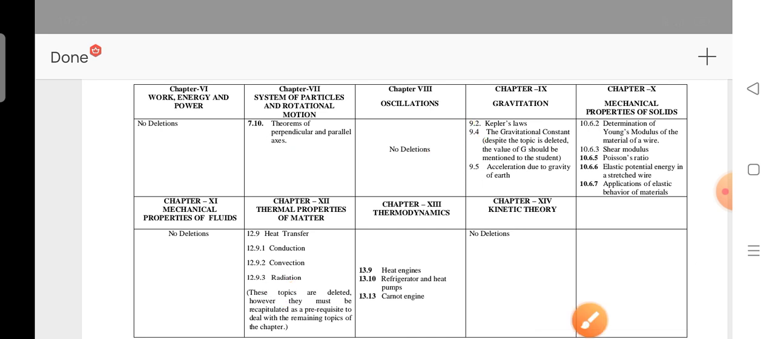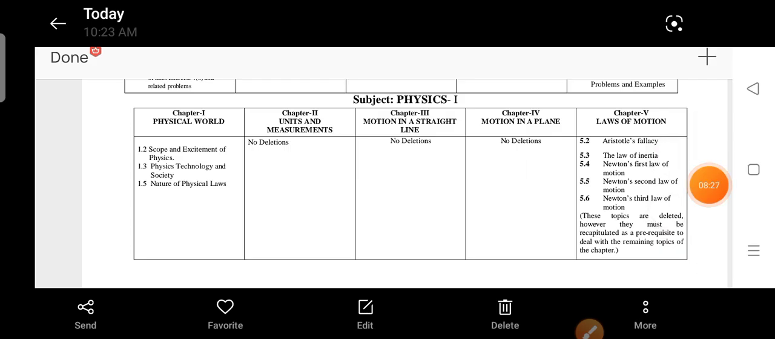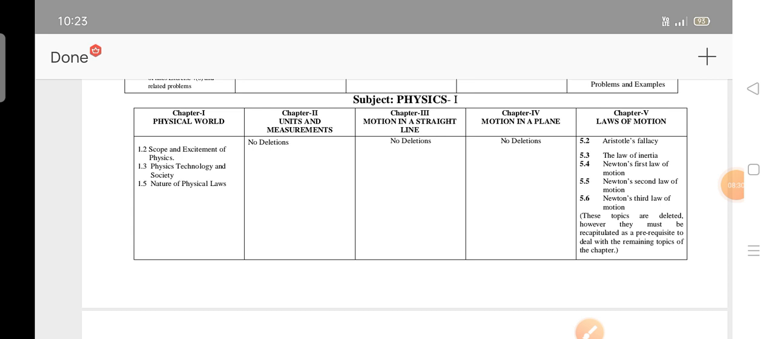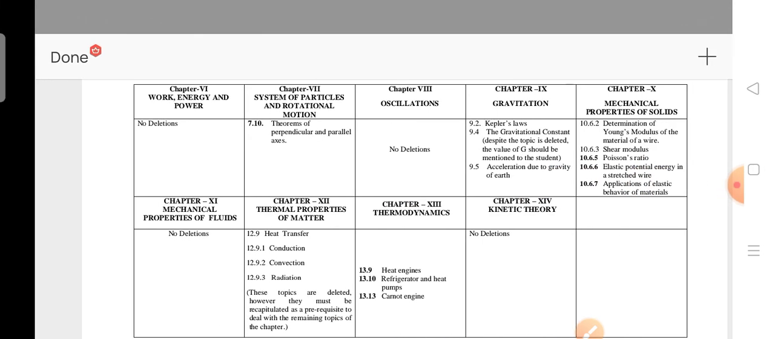Is it clear now? Once again I'm repeating the deleted content unit-wise. The second, third, fourth, sixth, eighth, 11th and 14th units. Overall in physics we have 14 units, and 7 units have no deletions at all.